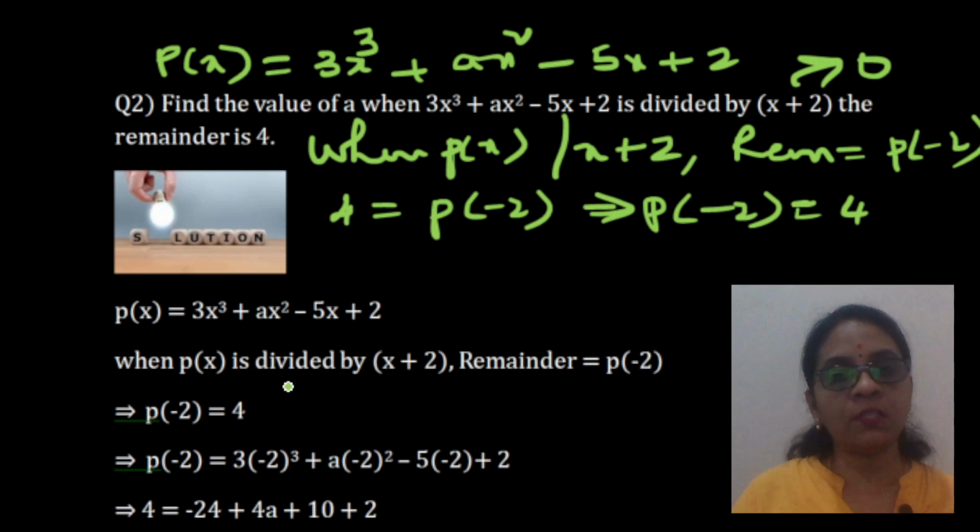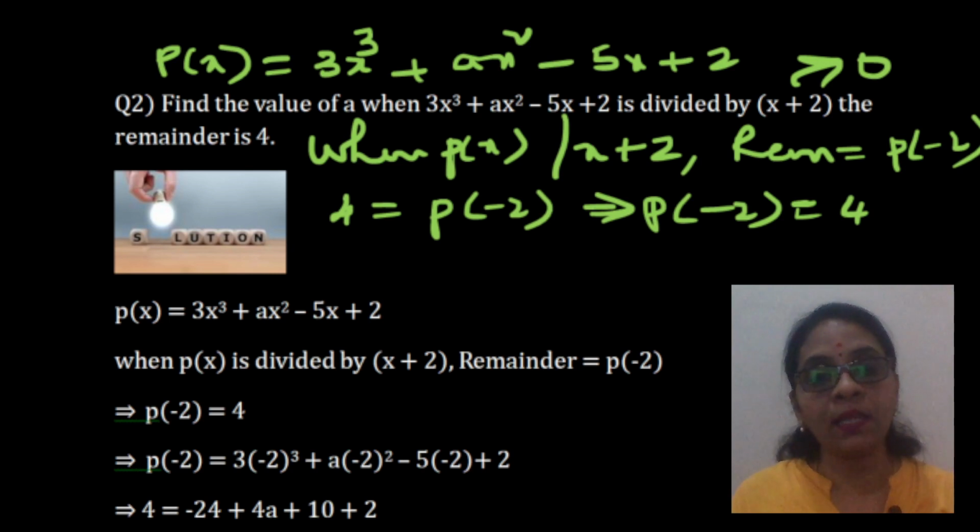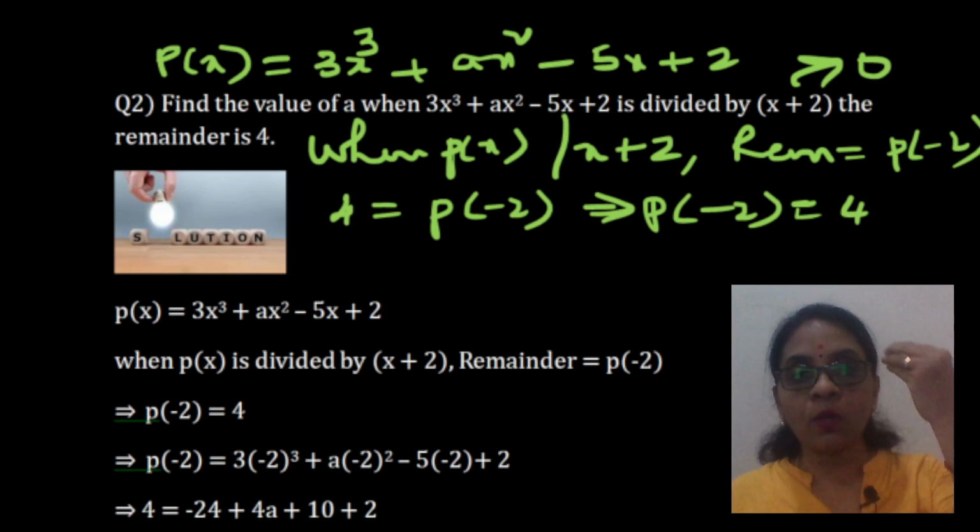What is p of minus 2, children? It is 3 into minus 2 cube plus a into minus 2 square minus 5 into minus 2 plus 2. Minus 2 cube, children, I told you in the previous video, if the power is an odd number and the base is a negative number, the final answer will be negative. So, minus 2 cube is minus 8, 3 into minus 8 is minus 24, minus 2 square, power is an even number, minus 2 whole square becomes 4, 4 into a is 4a, minus of minus 2 is plus 10 and plus 2.